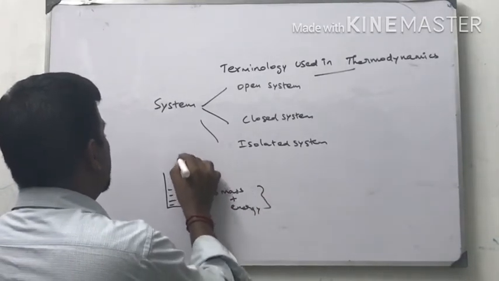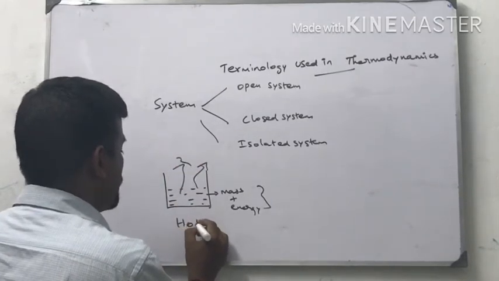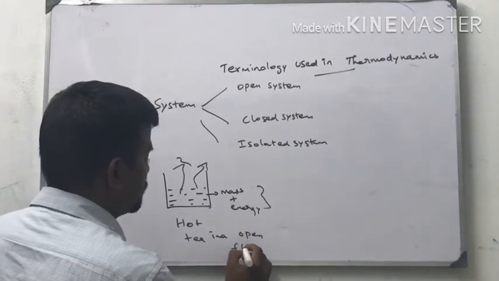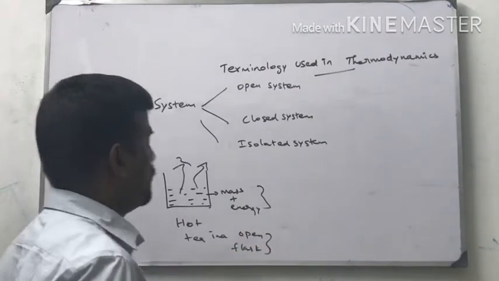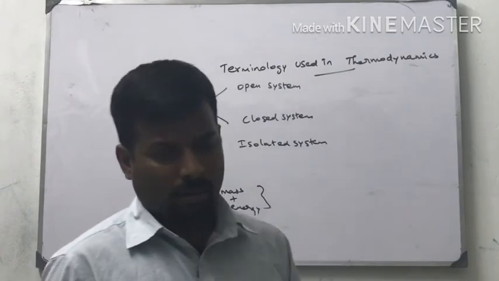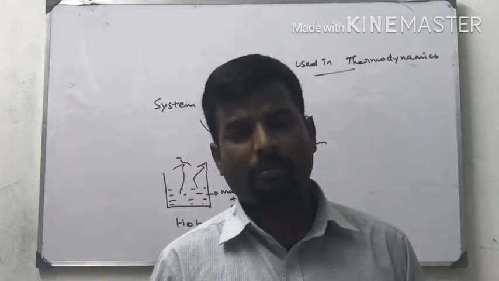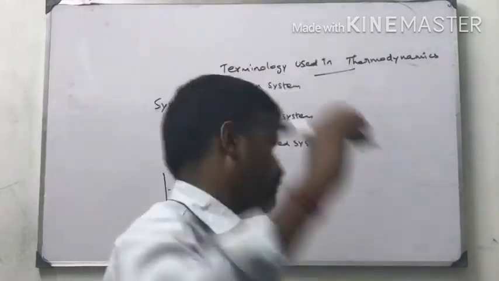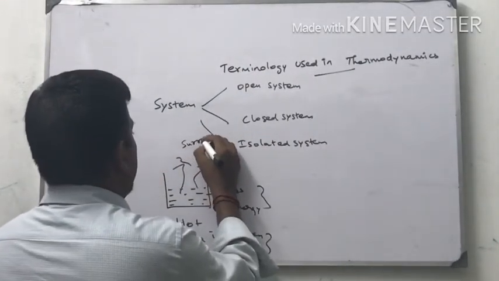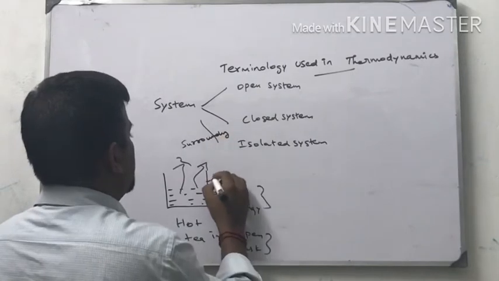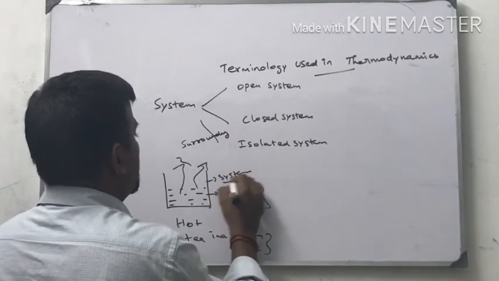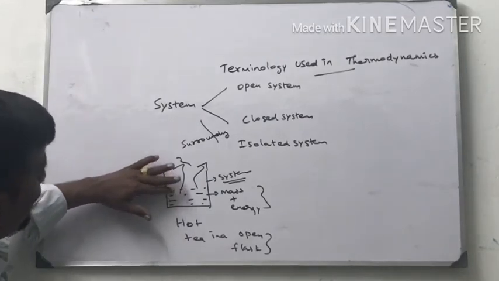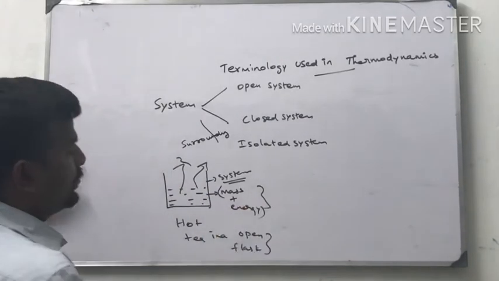During this process, hot tea in an open flask. What happened? Mass and energy of the system will interact with the surrounding. This is surrounding. This is system. In between, there is no boundary. So the system will transfer its energy in the form of mass and energy.